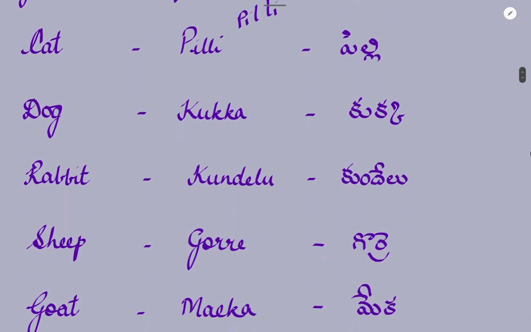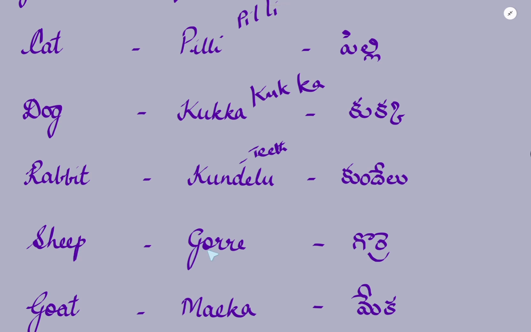A dog is Kukka. Again here it is cook and ka. Kukka. A rabbit is called Kundelu. For the "d", touch the teeth. Kundelu.